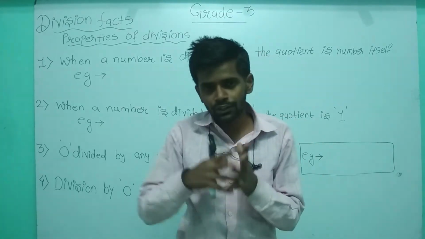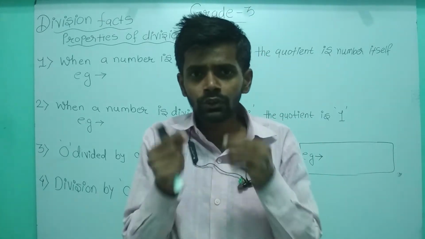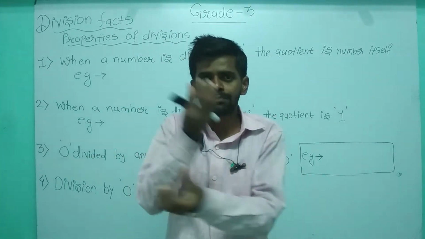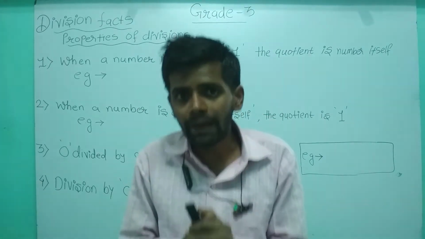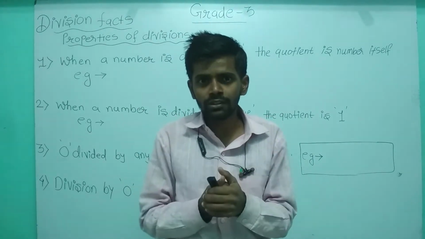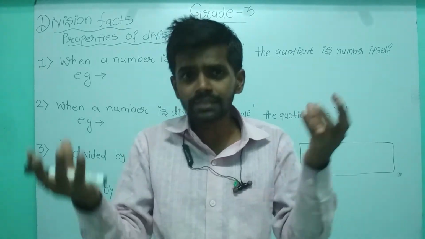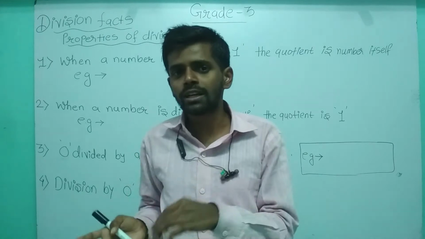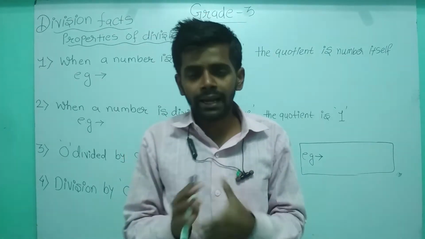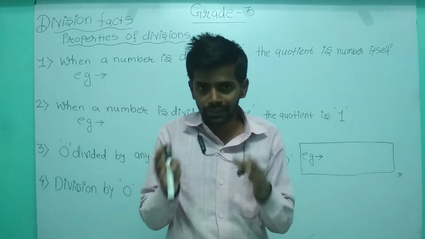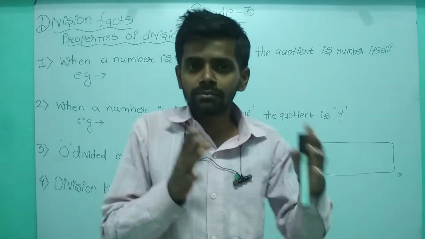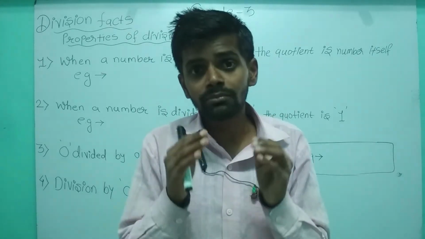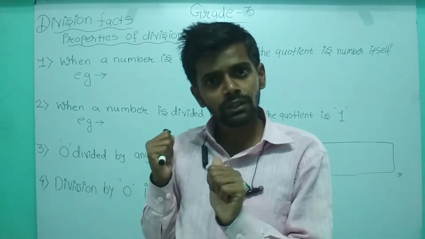Okay, so हम लोगों ने addition की properties में क्या पढ़ा था? If you are adding two numbers, you can change the order of numbers, and the order property also holds in multiplication. If you are multiplying two numbers, you can change the order of numbers. 2 3s is 6 and 3 2s is also 6. ठीक है? And in multiplication, we learned about factors, multiples, product. Similarly, we will understand some important division facts.